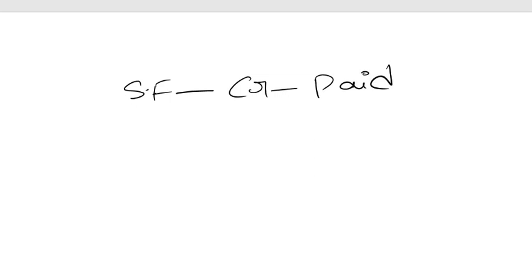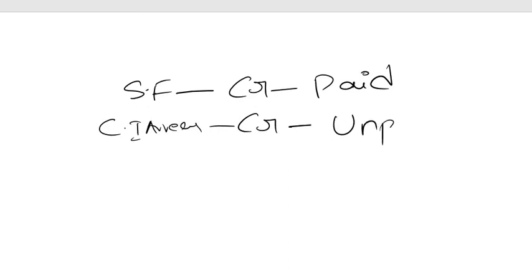Share forfeiture, as I always say, is nothing but the paid amount which gets credited to your share forfeiture. Share forfeiture, always you should credit with the paid amount. And calls in arrears is also always credited, and this is nothing but the unpaid amount.